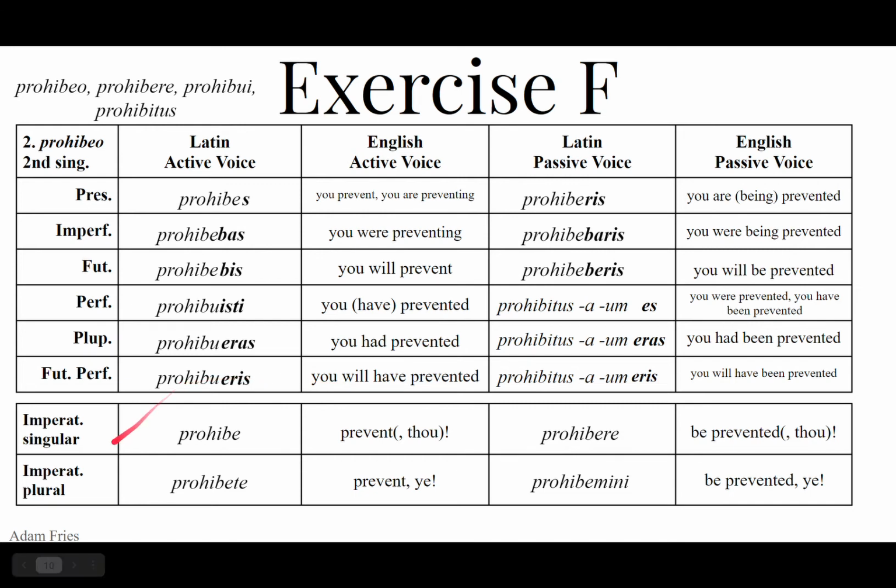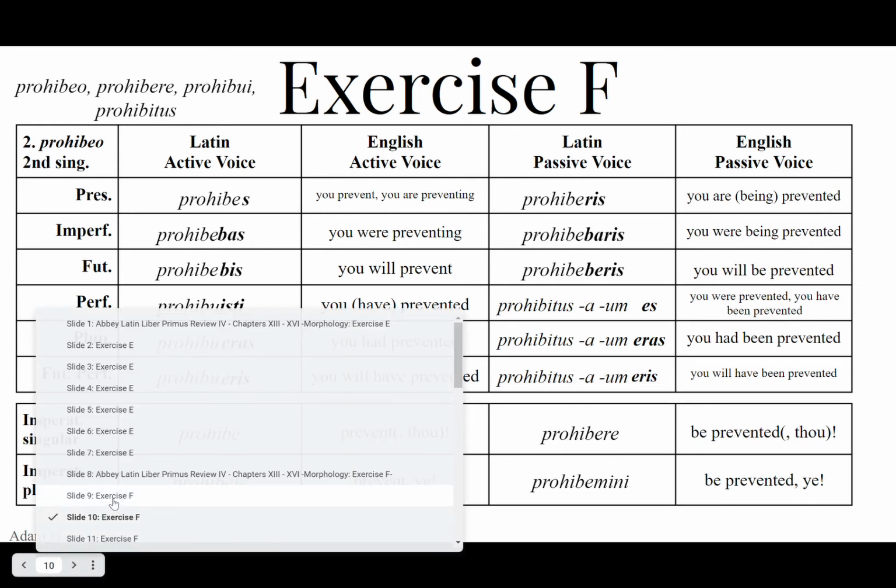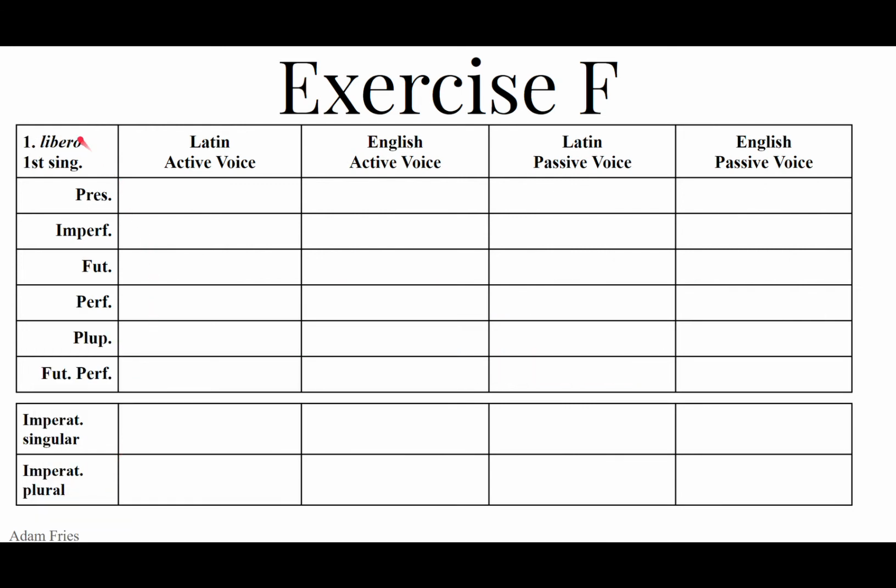Prohibeo in the second person singular. Now let's jump to number 1: libero in the first person singular. First you need the principal parts. Libero, liberare, liberavi, liberatus. This is a first conjugation. You can tell by the o, the are, the avi, and then the atus.